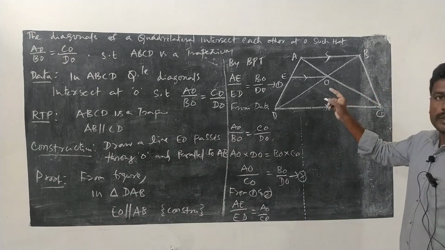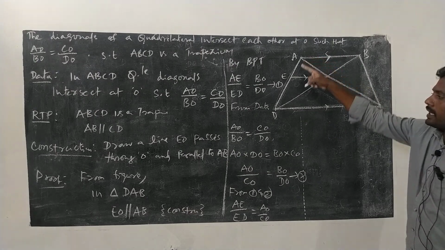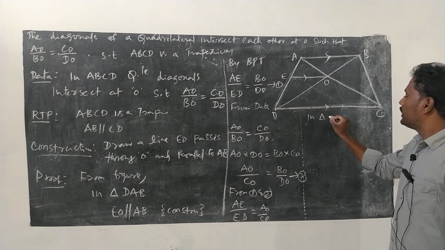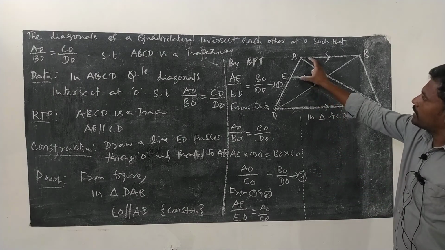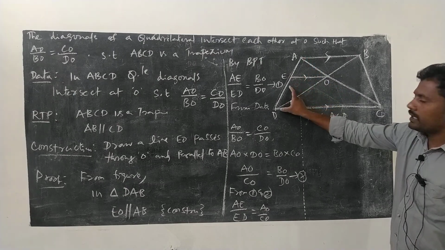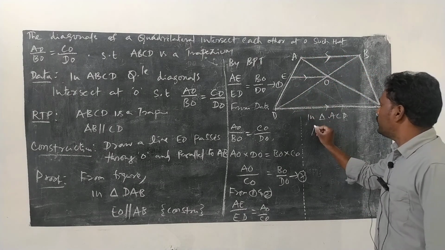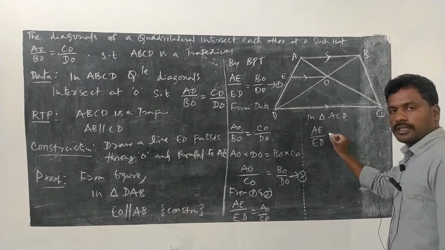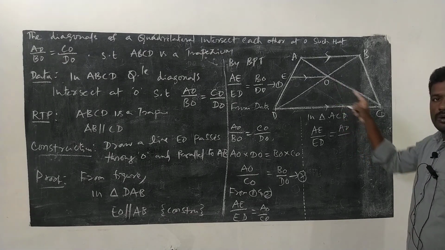And you can observe one more triangle here, ADC or ACD. In triangle ACD, you can observe that AE by ED is equal to AO by OC.